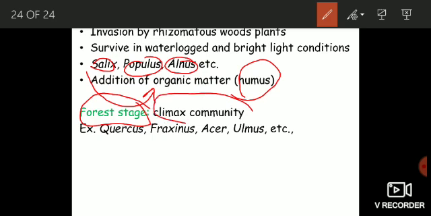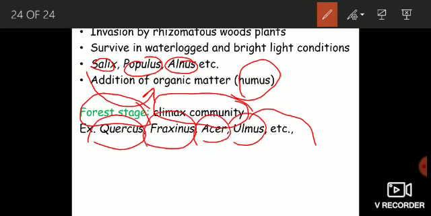This forest stage is the climax community, it does not change further, and it performs according to the climatic conditions of the area, and this stage is represented by Quercus, Fraxinus, Acer, Ulmus, etc. This is all about the different stages that occur when succession takes place in aquatic ecosystems, and this is all about hydrosere.